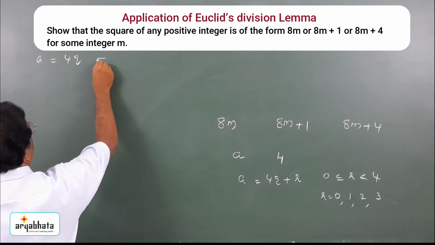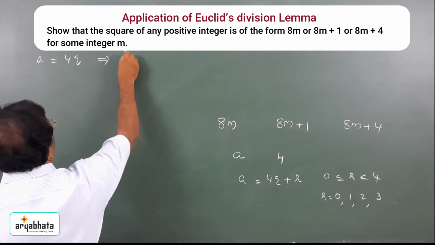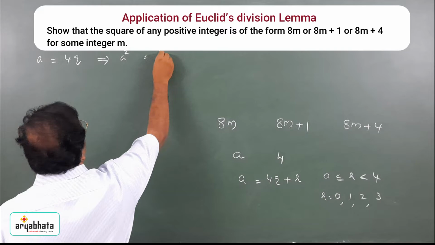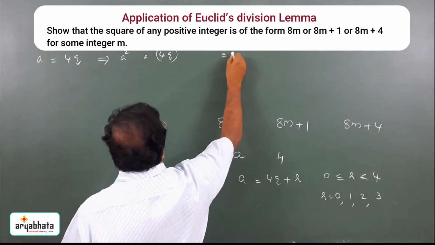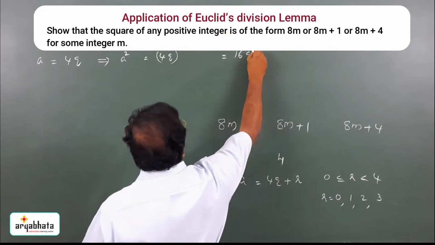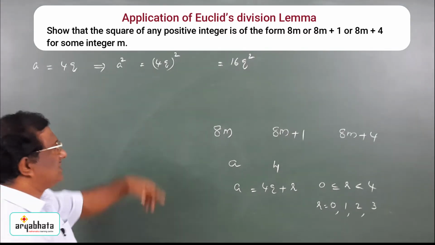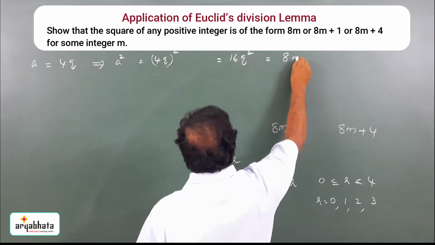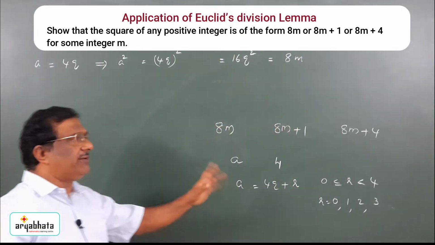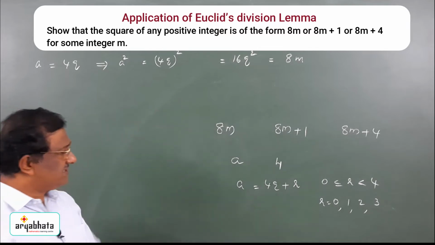This implies a square is equal to 4q whole square, that is equal to 16q square. 16q square is of the form 8 into m, 8 into a natural number. So, it is a multiple of 8.